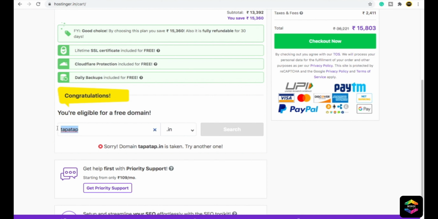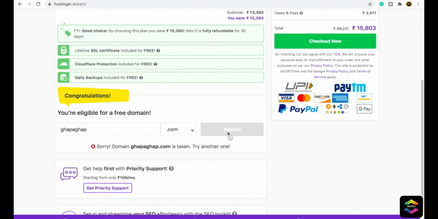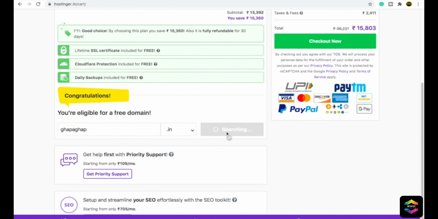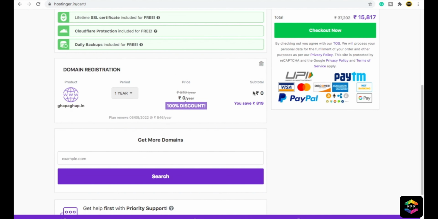So let's go with Ghapaghup. Ghapaghup.in. Let's try .com. If it is available, then it is amazing. It is also not available, so let's make it .in. Then just click on search. So this domain is available, so I can just go with this domain.